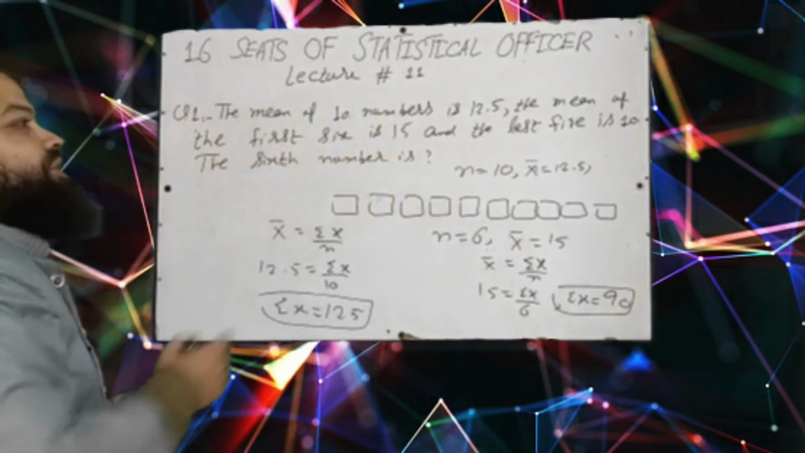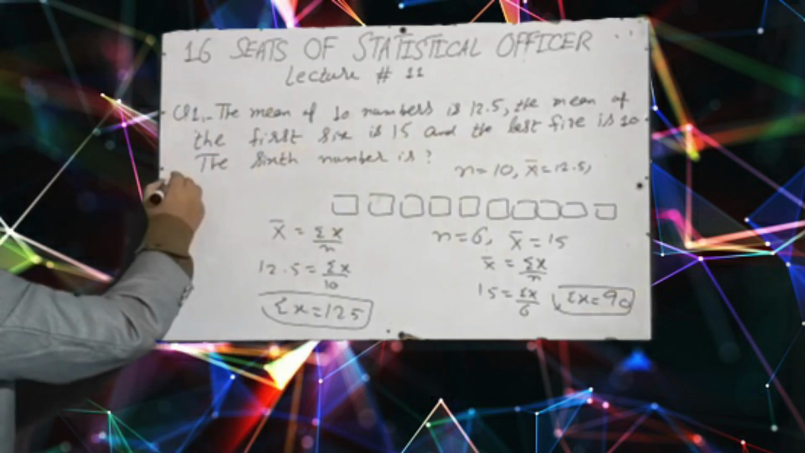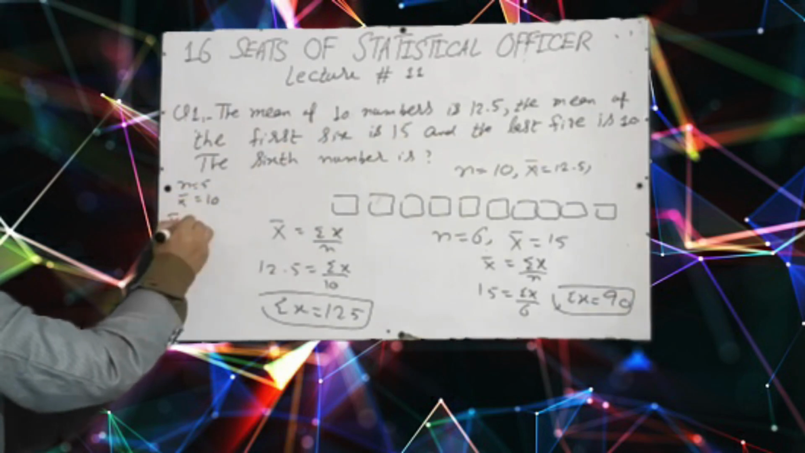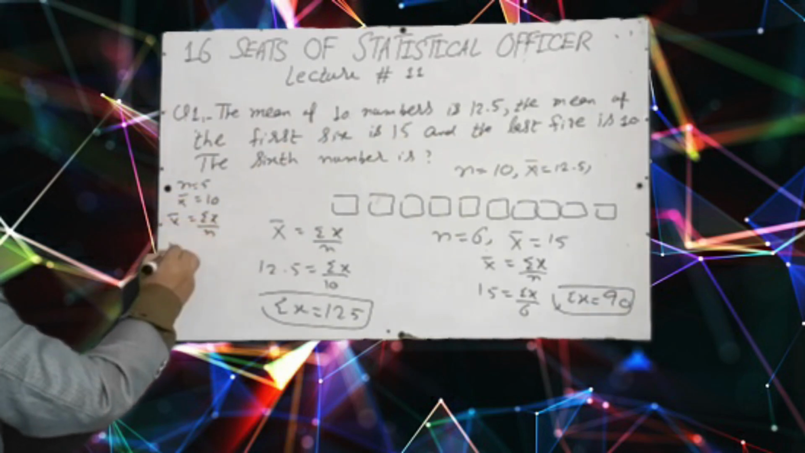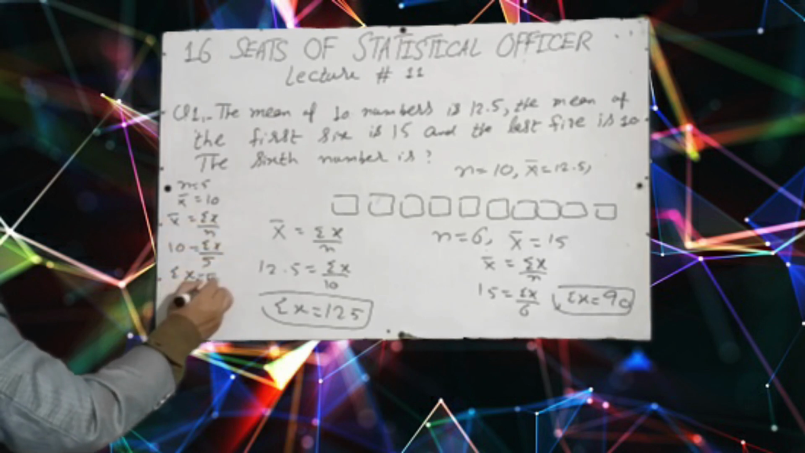Now the third information is the mean of the last 5 numbers is 10. Here n is 5 and the mean is 10. I will use the formula: summation x over n. 10 is equal to summation x over 5. Summation x will be 50.